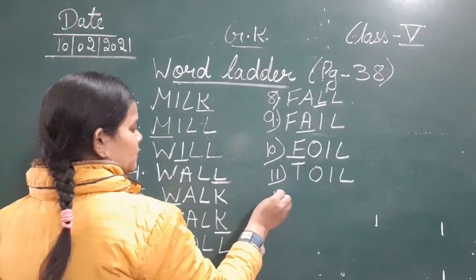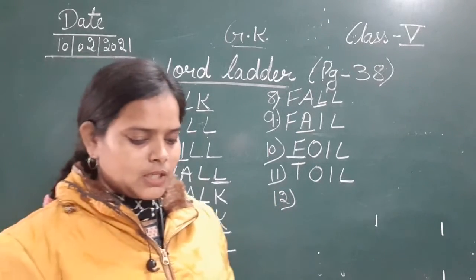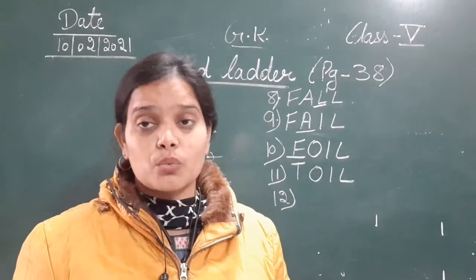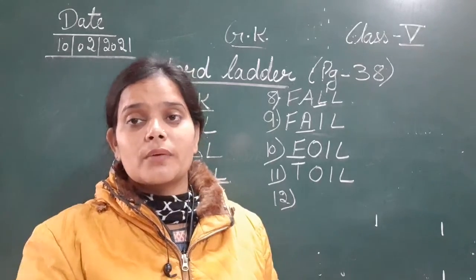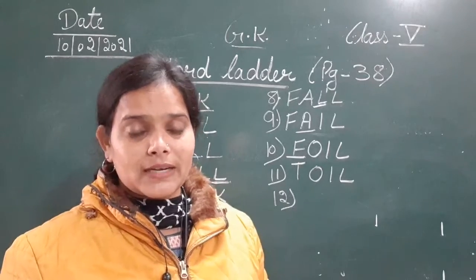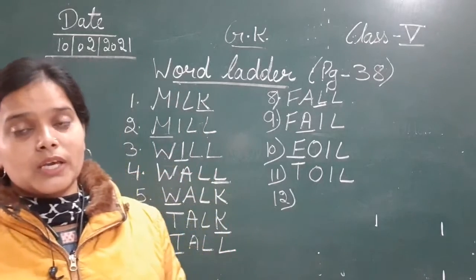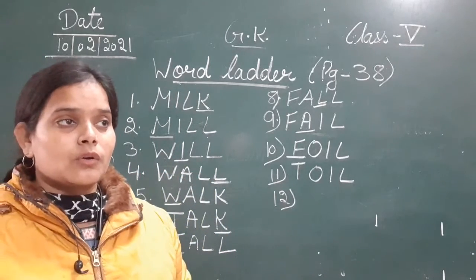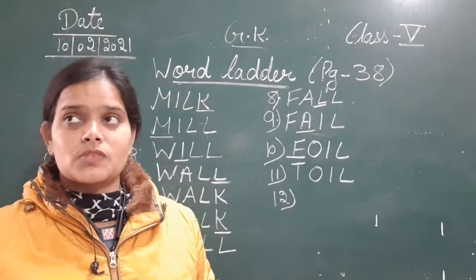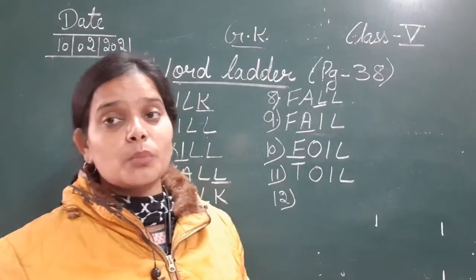Moving next to the 12th one. 12th is the money paid when crossing a bridge or a highway. Okay, so whenever you cross a bridge or a highway, you just give some money. तो उस पैसे को हम क्या बोलेंगे? We just pay the toll. Whenever we enter from one state to the other state, we call it toll tax. So where do we pay the toll tax?